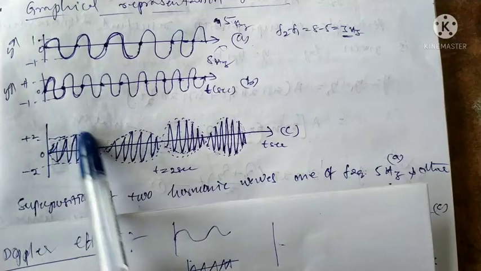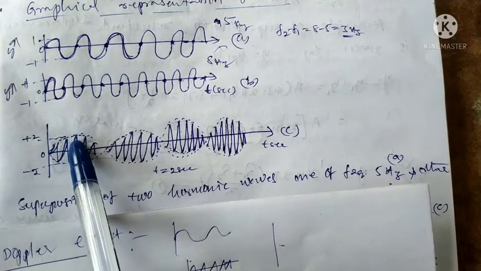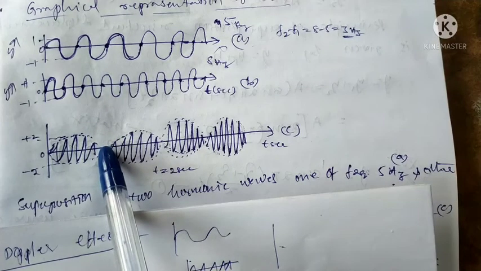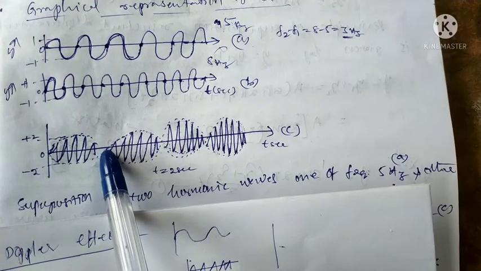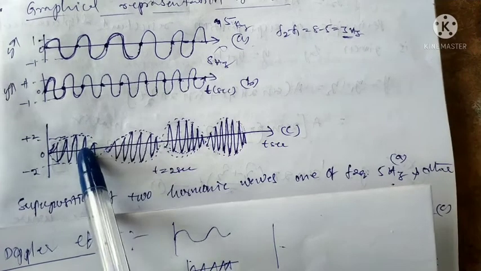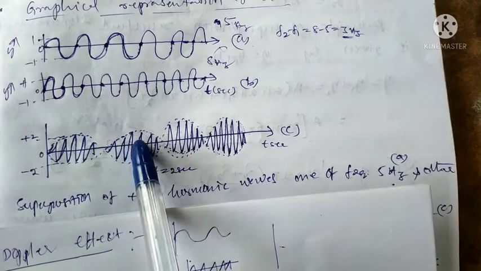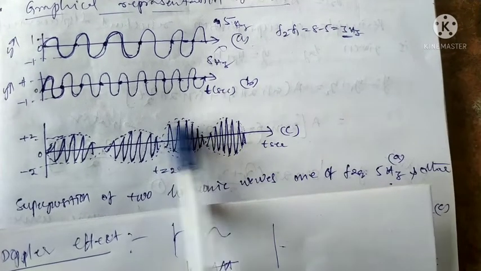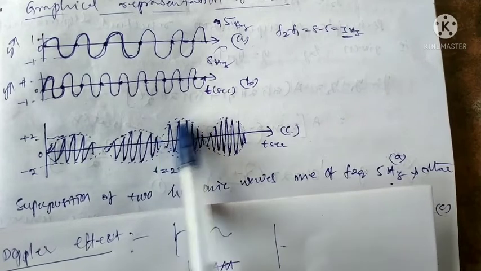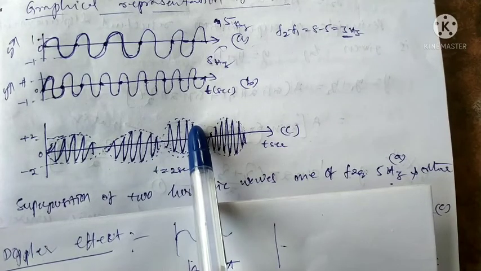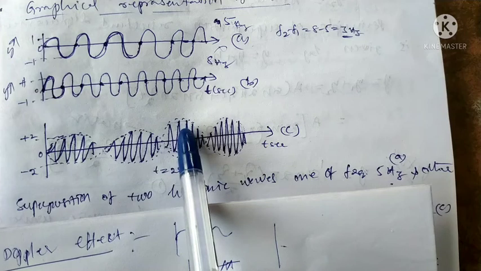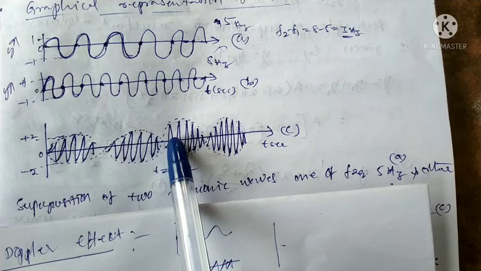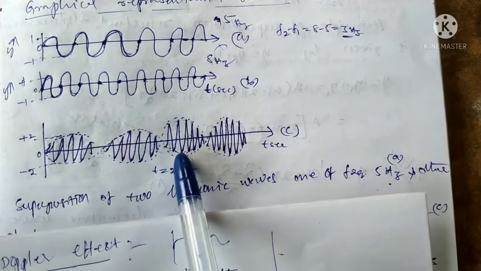When we get the highest intensity in the wave, that is an antinode. When we get minimum intensity, that is a node. So nodes and antinodes appear in the wave. This type of phenomenon is called beats. They can produce different types of sounds and tunes, because the frequencies have a small variation, so we get different sounds.